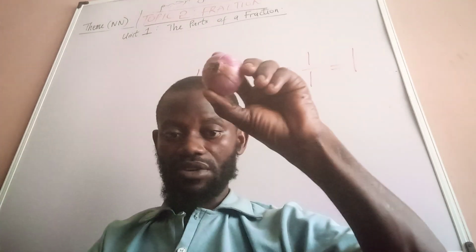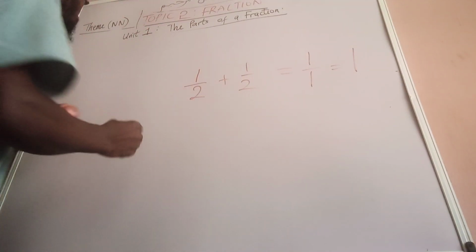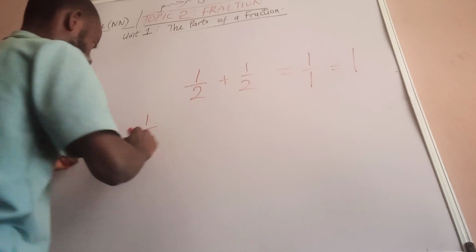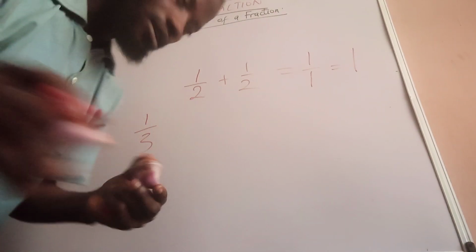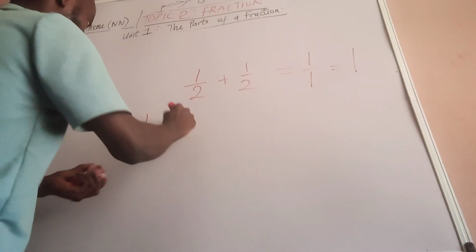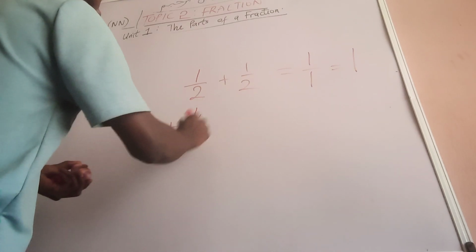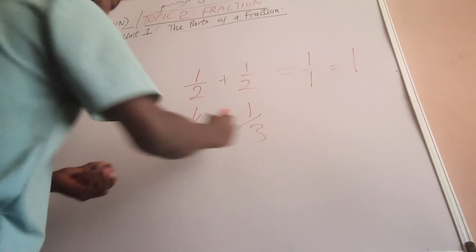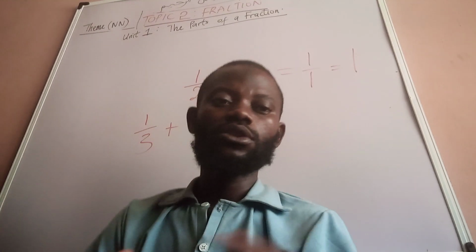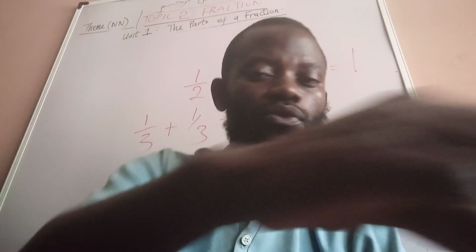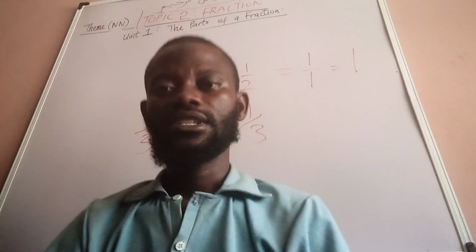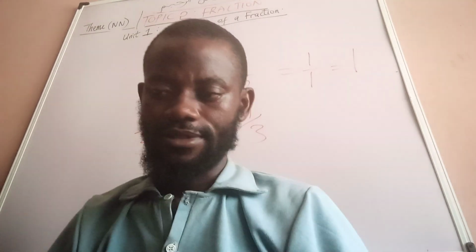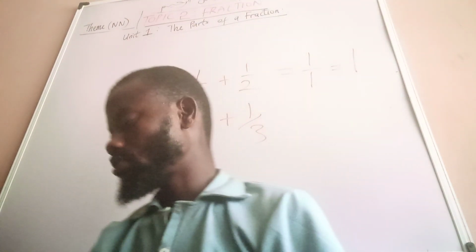But each individual one, we want to name it, it will be 1 over 3, because this is 1 out of 3. This one also will become 1 over 3, and the last one also becomes 1 over 3. Now, if you want to know if this is right or wrong, you can take your calculator and add 1 over 3 plus 1 over 3 plus 1 over 3. It should give you 1. Alright? So I believe with this you're able to get where I'm going in terms of fraction.